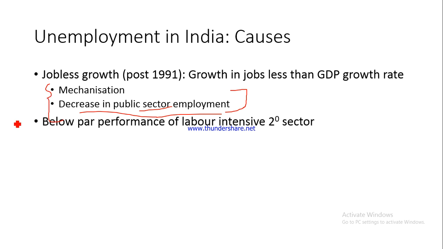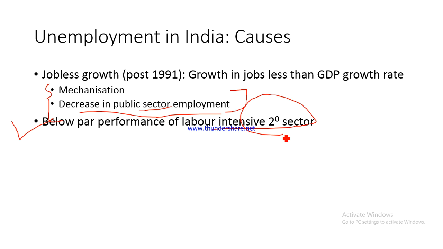Now, another big reason, I would call it an even more important reason behind the jobless growth, was the labor intensive secondary sector, the manufacturing sector. I said this earlier when we were discussing unit 2 and talked about the contribution of the primary, secondary and tertiary sectors to the GDP and to the generation of jobs in the economy. If you compare the secondary and the tertiary sector, you would find that the manufacturing sector is more labor intensive.